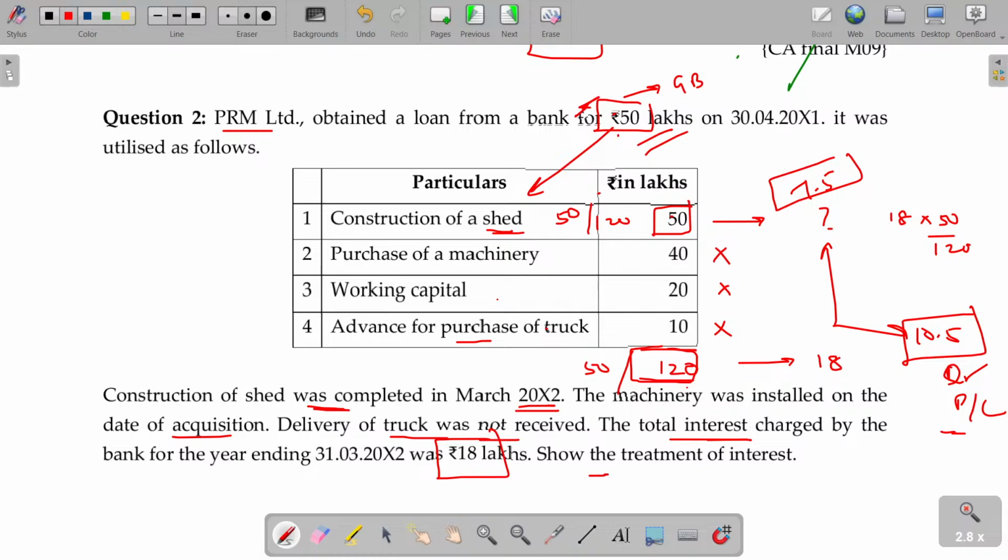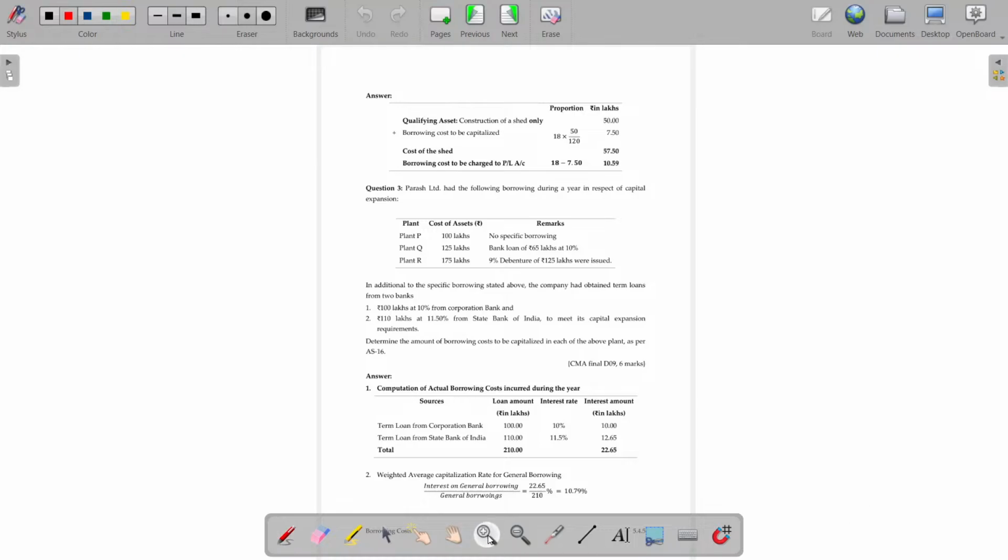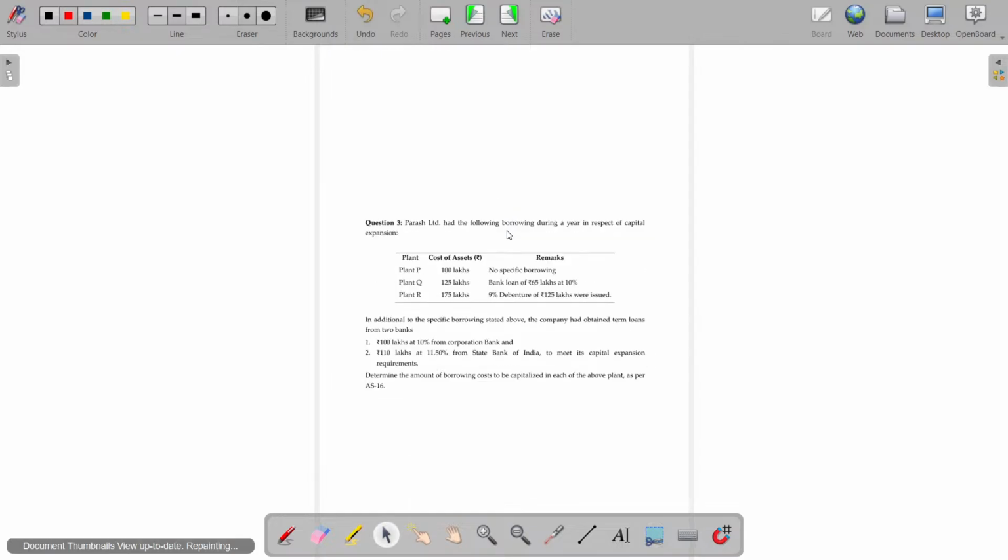Shall I move on to the next one? Question number 3 is a comprehensive illustration. Once I complete this chapter is over. Third question is the comprehensive illustration. With that, the topic is over. One more variant, question number 4 and 5 we'll discuss. 3 and 4 are similar sum. For the same model, I may solve two illustration 3 and 4. Fifth is a variation. With that, all the valuation calculations are over. Now let's start with the question number 3.